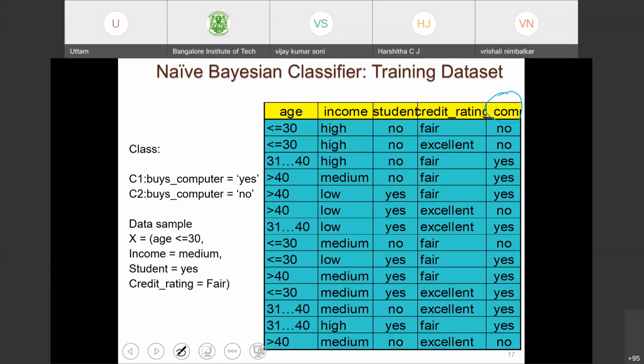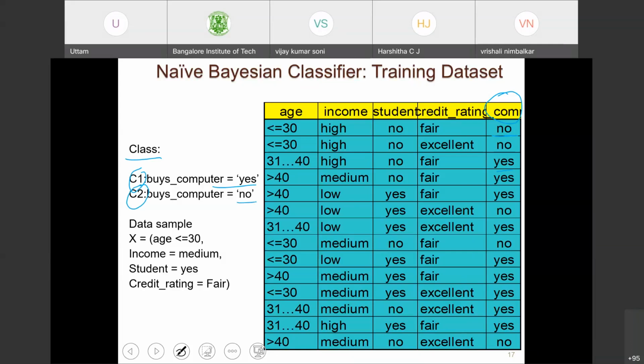The class label is binary here, yes and no. Whether the person will buy a computer, or whether the person will not buy a computer. So no is one class, yes is another class. As you can see, C1 is buys computer equal to yes, and C2 is buys computer equal to no.